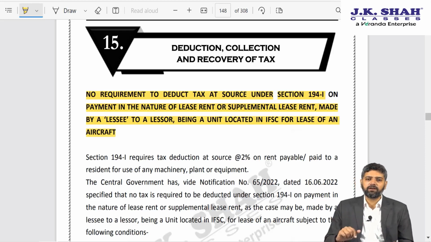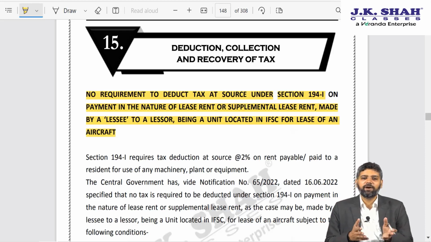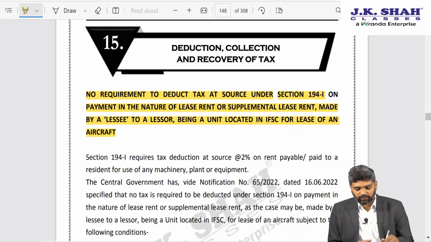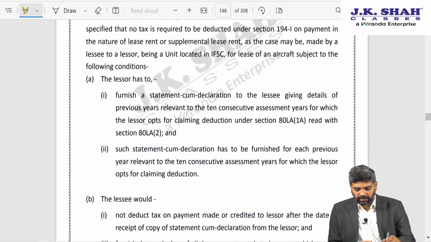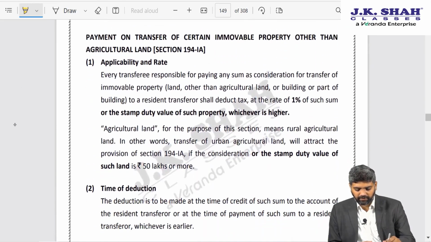Because the recipient, that is the lessor of aircraft, is entitled for a deduction under section 80LA. As a result, when he is going to get deduction, his net income is going to be 0. So unnecessarily by deducting TDS, it will only result in blocking of working capital. So government says there is no need to deduct any TDS on this payment.